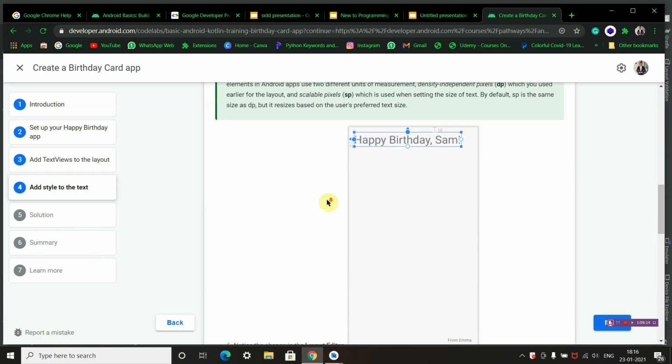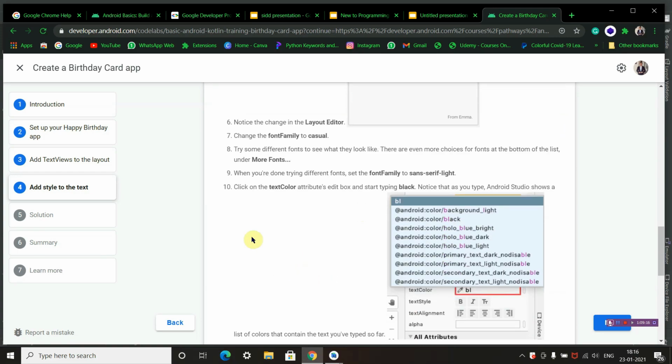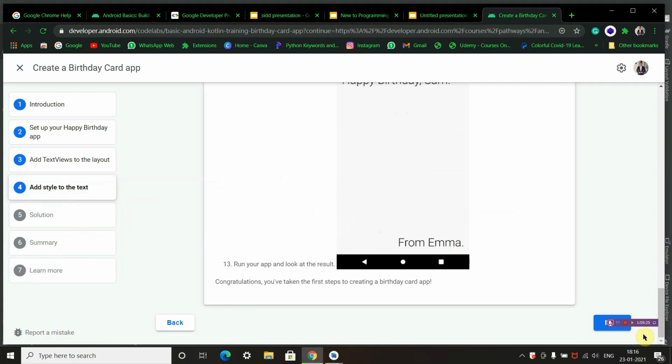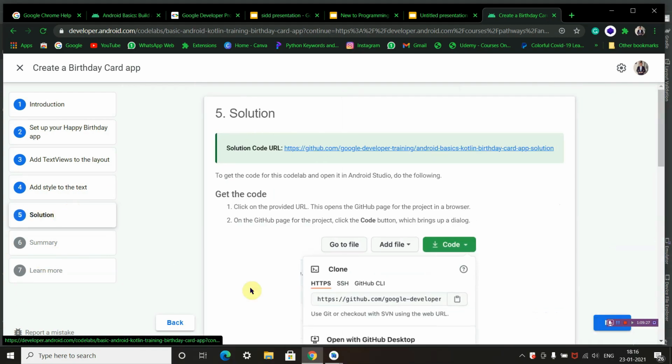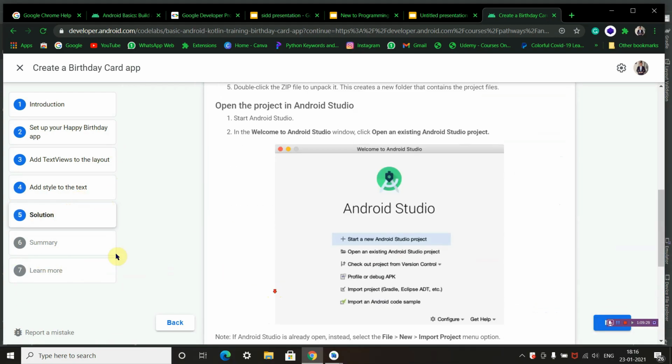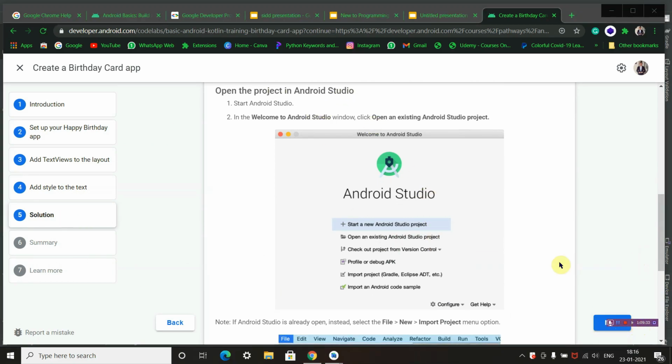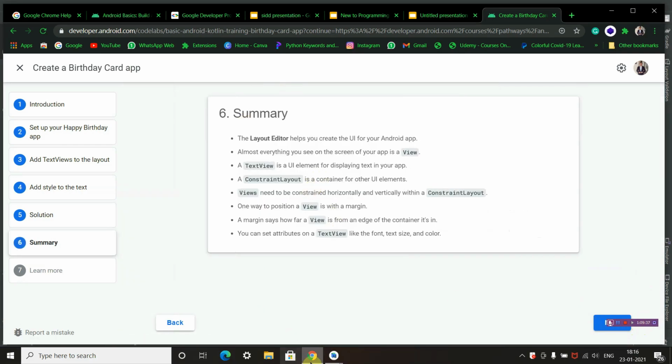If you are facing any difficulty, you can check the video create a happy birthday app, add styles to text, in the fourth one. Next, this is the message for Mac users. Next, summary.